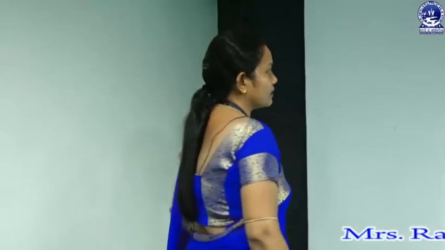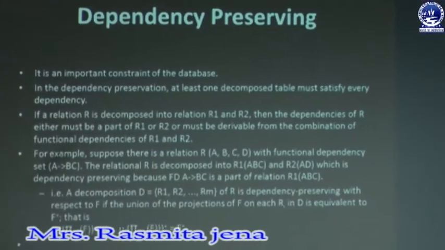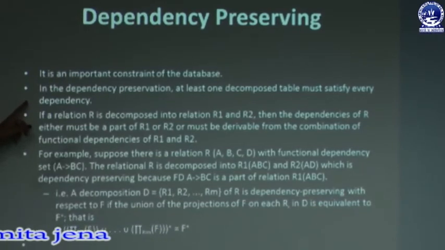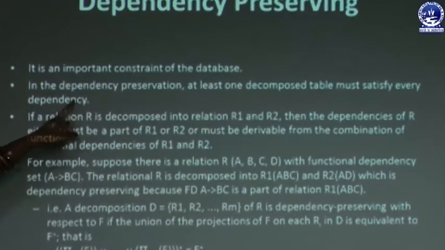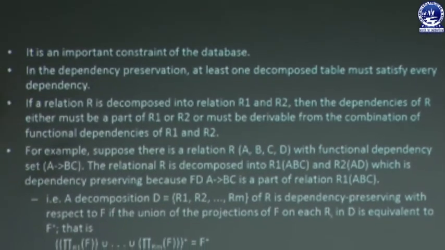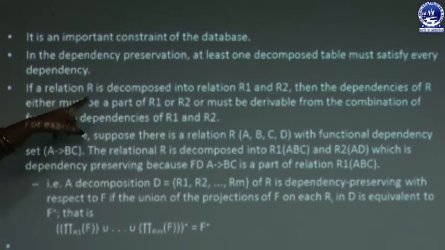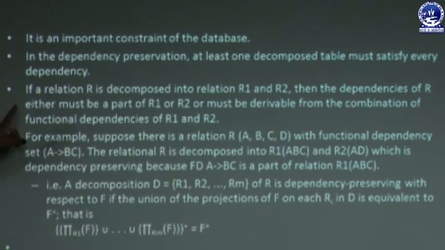Okay, let us discuss it. It is an important constraint of the database. In dependency preservation, at least one decomposed table must satisfy every dependency. That means at least one of the tables contains all the dependencies. If a relation R is decomposed into relations R1 and R2, then the dependency of R must be a part of R1 or R2.